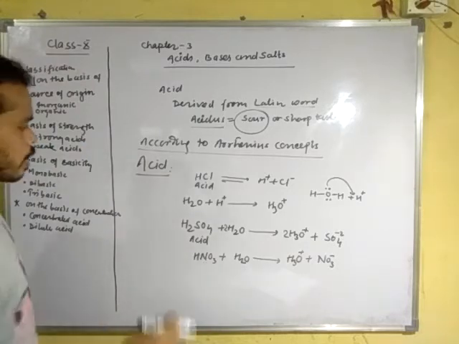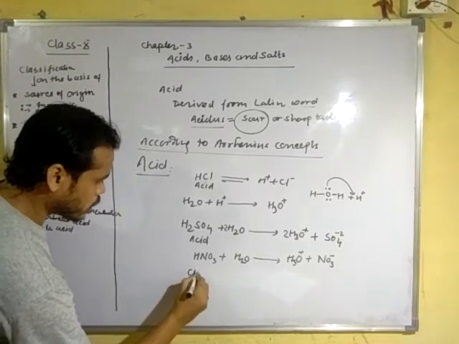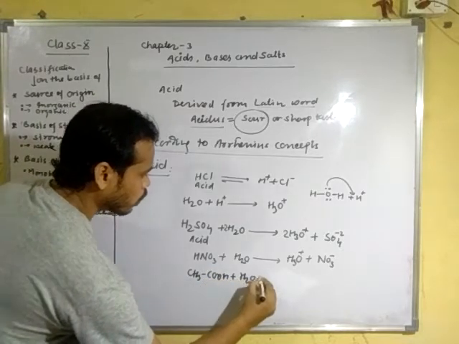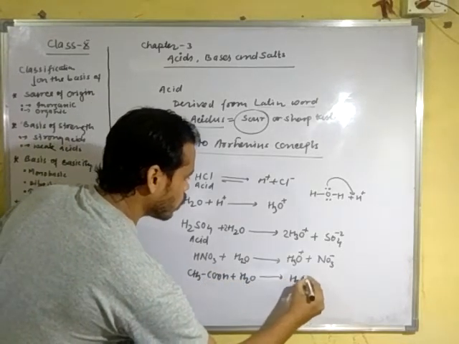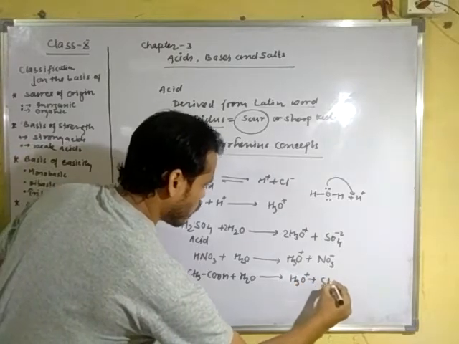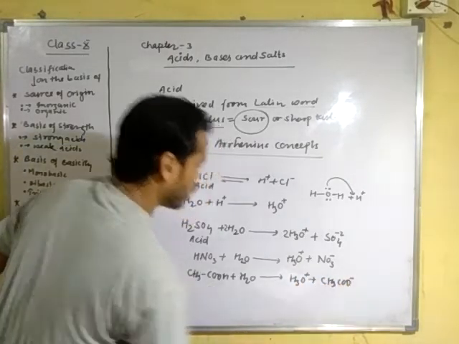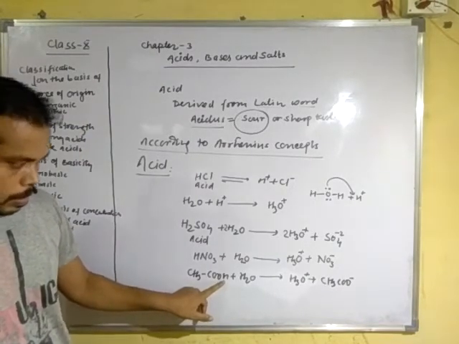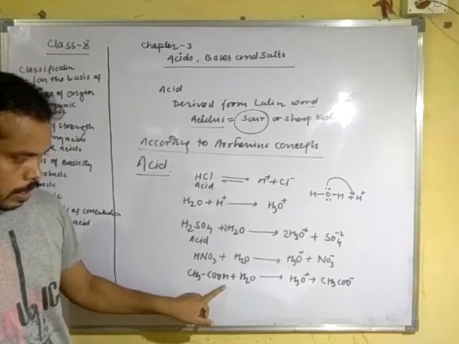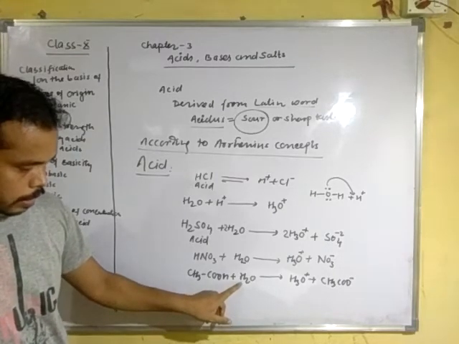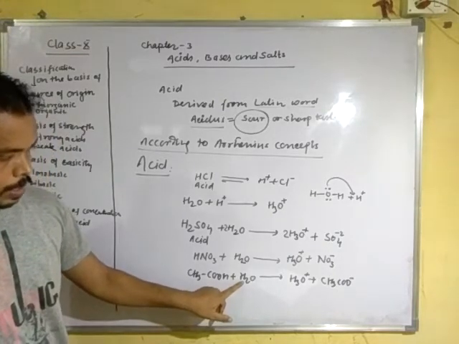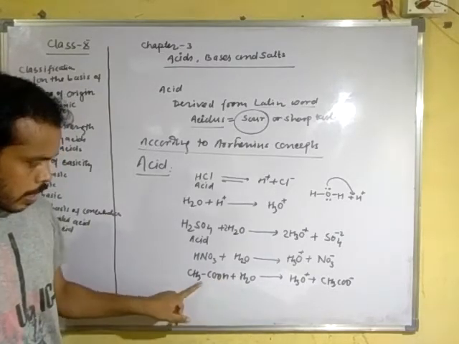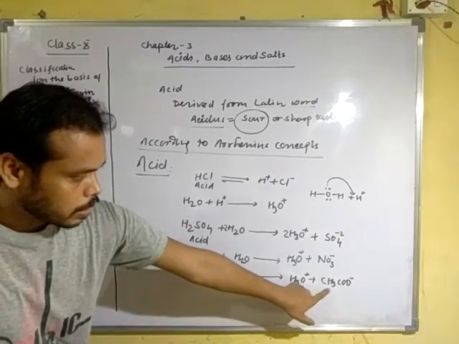Let us see the next example: acetic acid, CH3COOH plus H2O forms H3O positive plus CH3COO negative. This hydrogen bonded with oxygen ionizes and at once reacts with H2O to form the hydronium ion, and this is the acetate part.